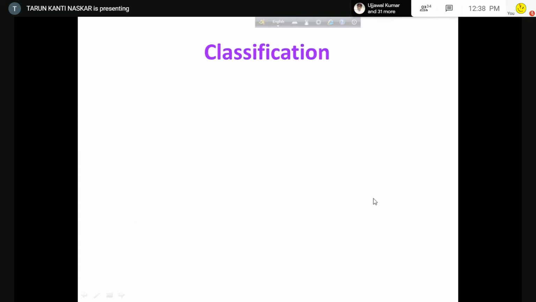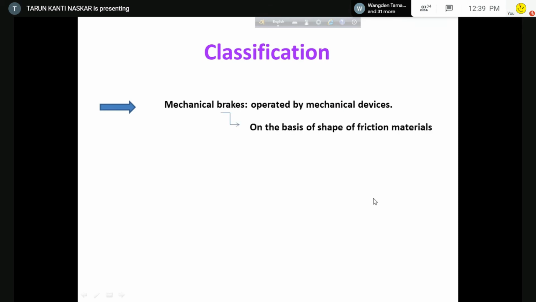Now the classification. We will discuss mechanical brakes, but there are other brakes also, and just for mentioning. So there are mechanical brakes operated by mechanical devices, classified on the basis of shape of friction materials.